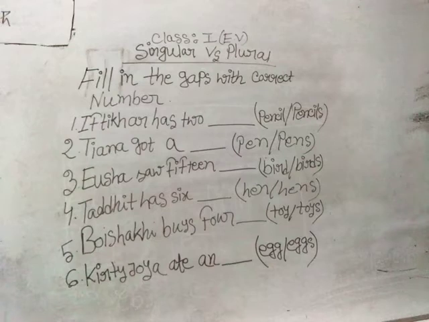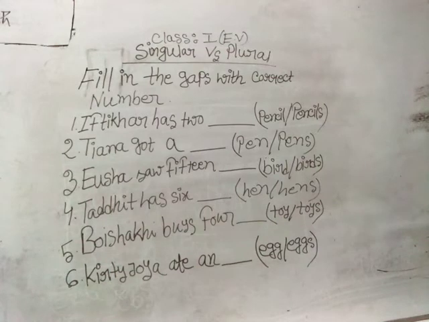So now we will have another kind of question pattern. Here Miss has given some questions in the fill in the gaps type pattern. So here, fill in the gaps with correct number. Today we are going to solve fill in the gaps with correct number. In this pattern, you will have an incomplete sentence. You have to complete the sentence. That means you have to fill the gaps seeing the numbers, that means seeing the quantity of the things or seeing the figure of the things.